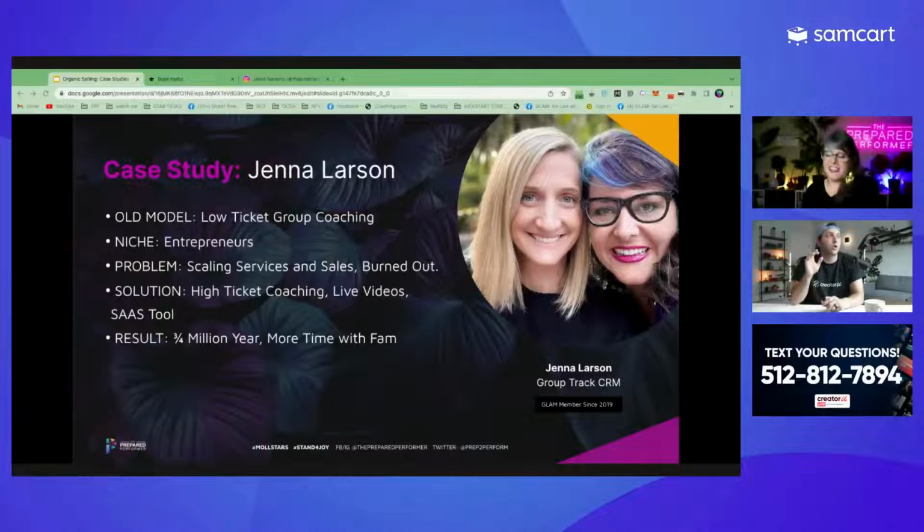Anyway, okay. All right. So who is Jenna Larson? Jenna Larson. If you don't know Jenna, she is the founder of this amazing tool called Group Track CRM that allows you to connect a separate tool, it's a CRM that you can connect to Facebook. So it's basically like it puts magical Post-it notes all over your Facebook page so you can keep track of who people are.